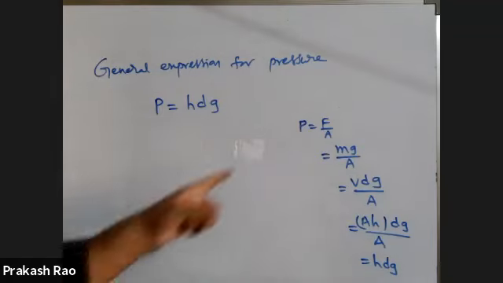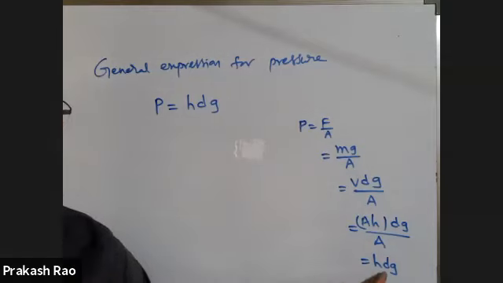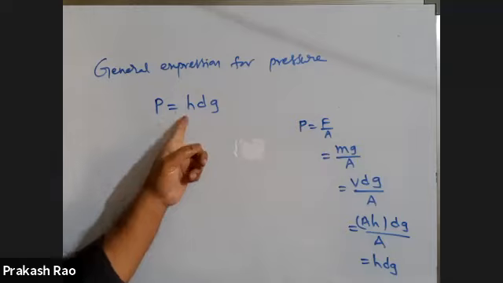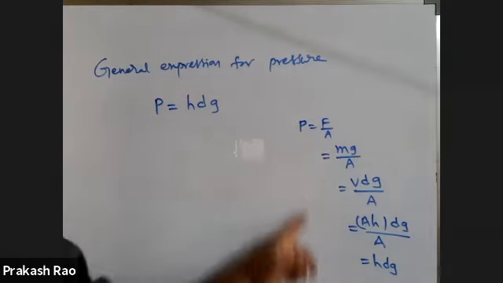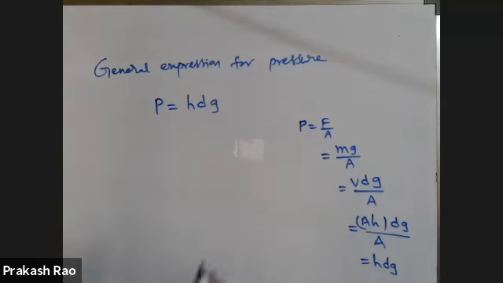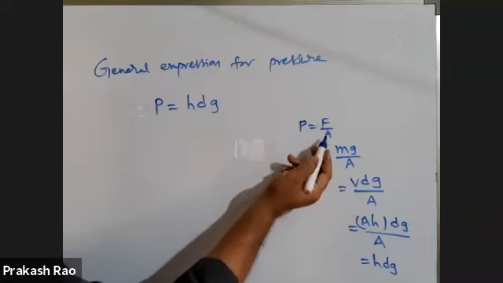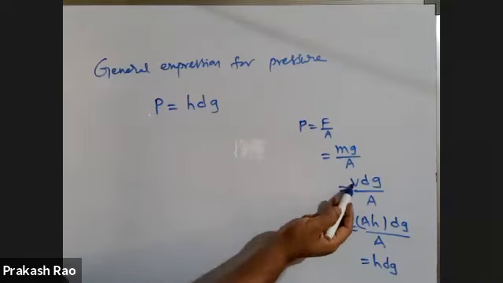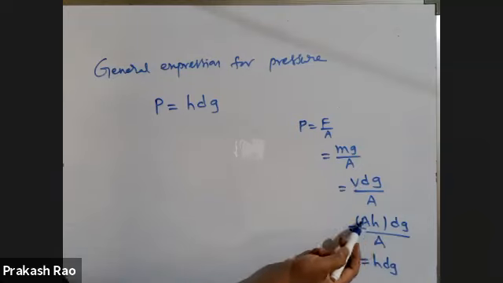The general formula for pressure is P is equal to HDG, where H is height of the liquid column, D is density of the liquid column, and G is acceleration due to gravity. So please note down this. The general formula for pressure is P is equal to HDG. How it came, also write this. You know that pressure is equal to force by area. Force is nothing but mg. Mass is nothing but volume into density. Volume is nothing but area into length or height or distance, anything.